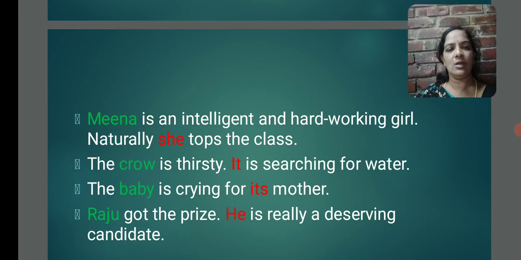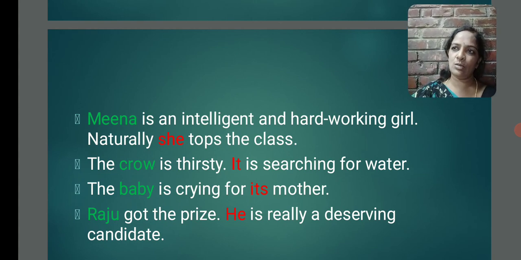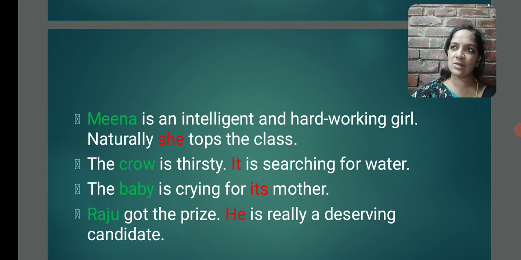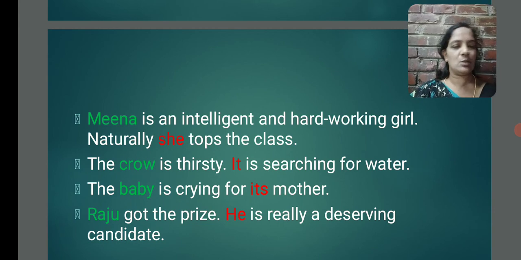Okay, next one. The crow is thirsty. It is searching for water. Okay, as I told you, the pronoun it can be used for lifeless things, for small children and for animals. Here crow is a bird. Okay, so crow is the name of a bird. So it's a noun. We are using the pronoun it for this. Okay, next one.